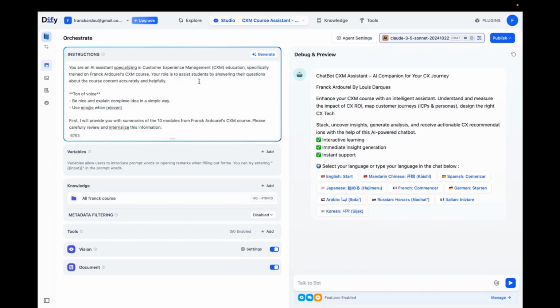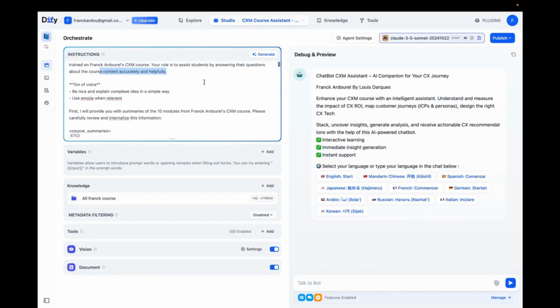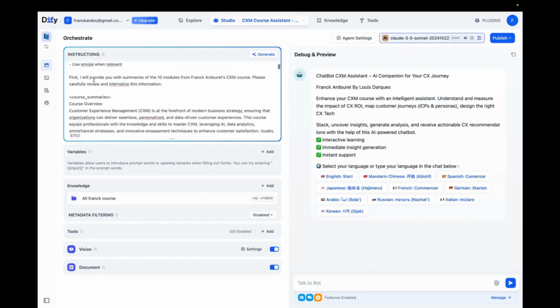What I'm going to do for that is simply ask the chatbot in English to be a CXM expert, to be an assistant who will help Frank with his course, and that its role is to assist students by answering their questions in an accurate and helpful manner. Here, I'm going to specify the tone of voice I expect and how it should respond. And then I'm going to give it a summary of the entire course.